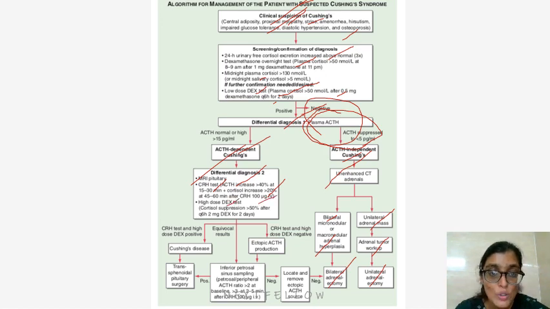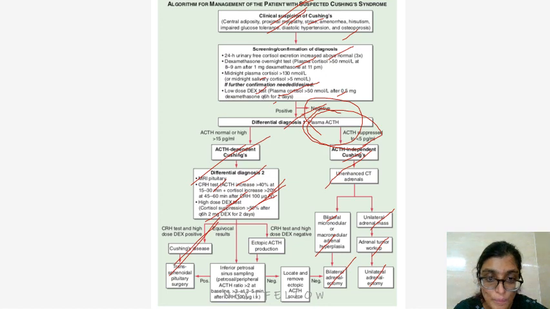Or you can do a high dose dexamethasone test, where cortisol suppression of greater than 50% after 6 hourly 2 mg dexamethasone for 2 days. It will result in three things. If the CRH test and high dose dexamethasone test are positive, there is Cushing's disease. Means what? The disease is in the pituitary. So you will do a transsphenoidal pituitary surgery.